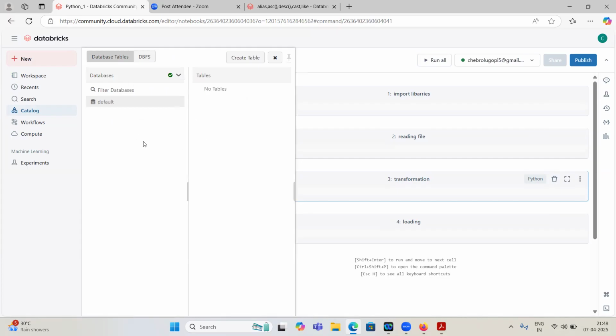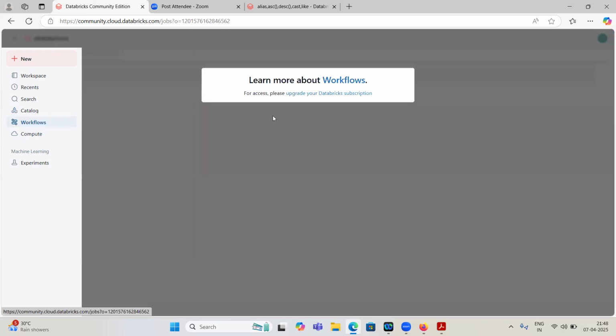Whenever you require low latency, and some important files have to be read very quickly, then we will store them here. Otherwise, we can store them inside ADLS or here in Azure tables. These workflows we will use.